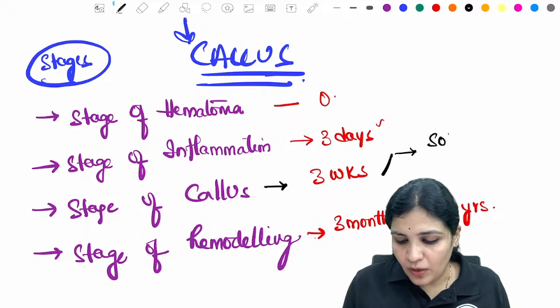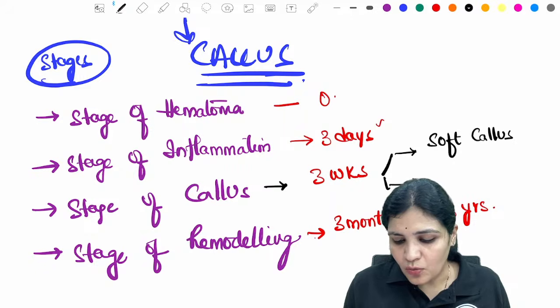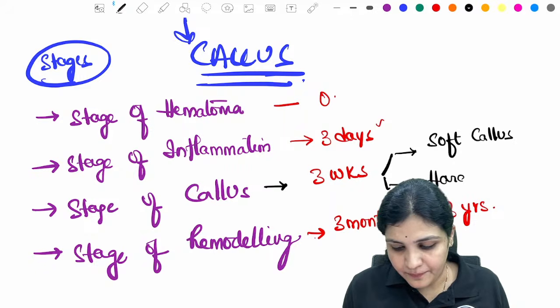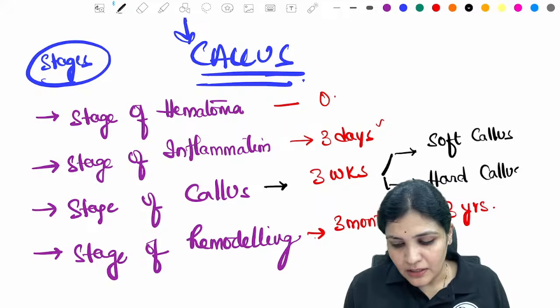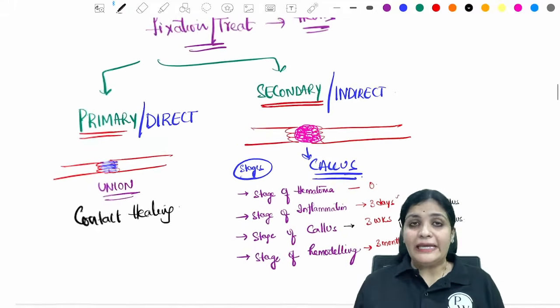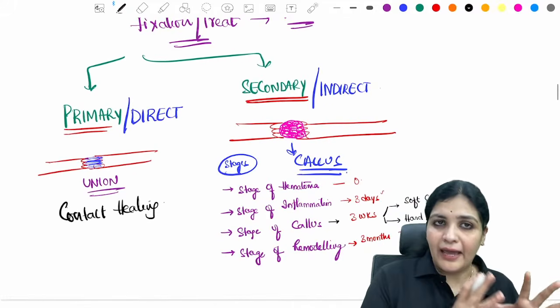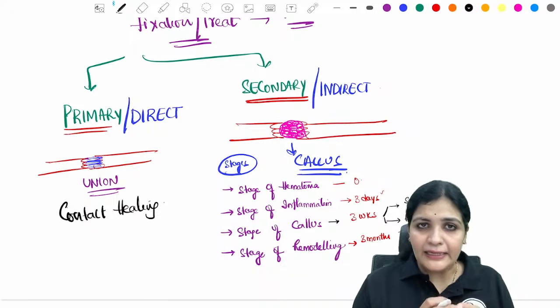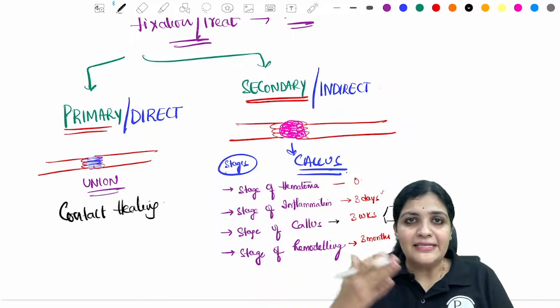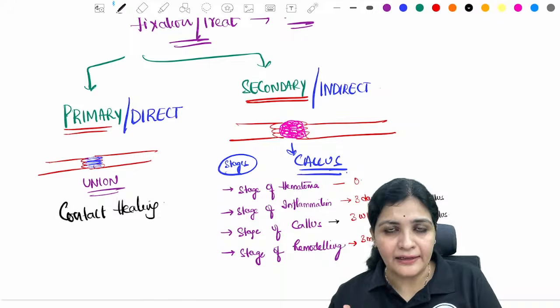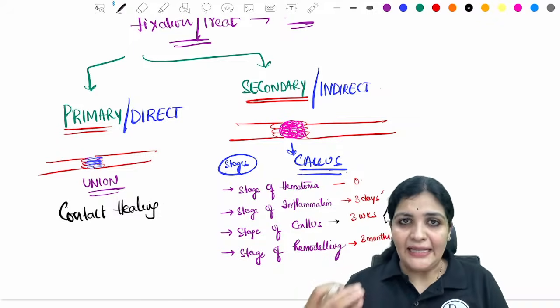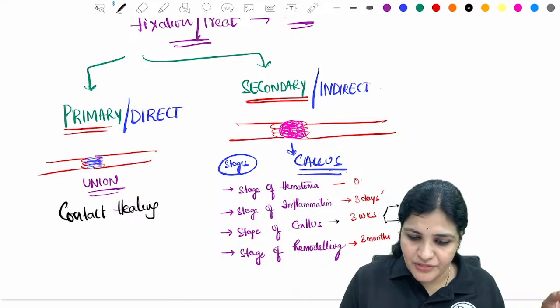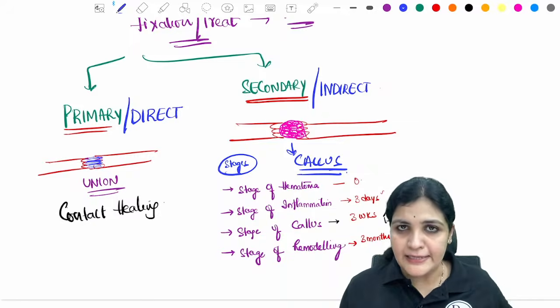So one is called the soft callus, and the second one is called your hard callus. Right? So this is how the bone heals. First is primary or direct healing, where there is contact healing, there is no gap between them. And the second one is the secondary or indirect healing, which heals through callus. And there are stages for it, which are called the stage of hematoma, inflammation, callus, and remodeling.